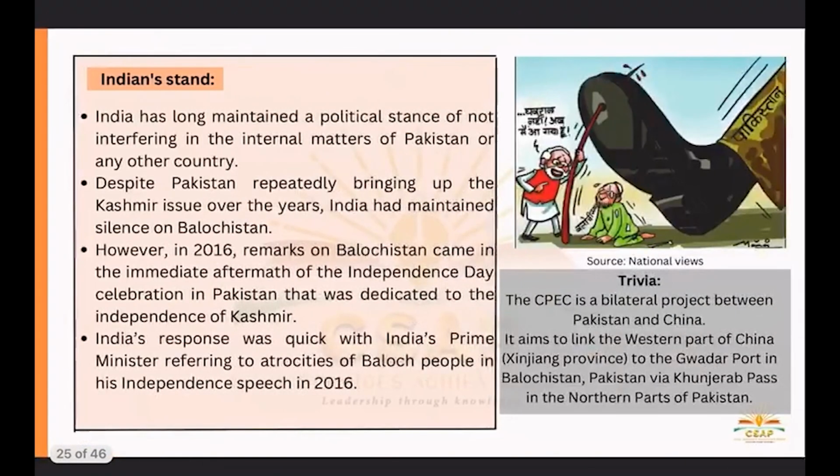Okay, so India's stand key. India has long maintained a political stance of not interfering into internal matters of Pakistan or any other country. Okay, despite Pakistan repeatedly bringing up the Kashmir issue, India has maintained silence on Balochistan. However, in 2016, remarks on Balochistan came in the immediate aftermath of the Independence Day celebration in Pakistan that was dedicated to independence of Kashmir. So India's response was quick, with India's Prime Minister referring to atrocities on Baloch people in his independence speech in